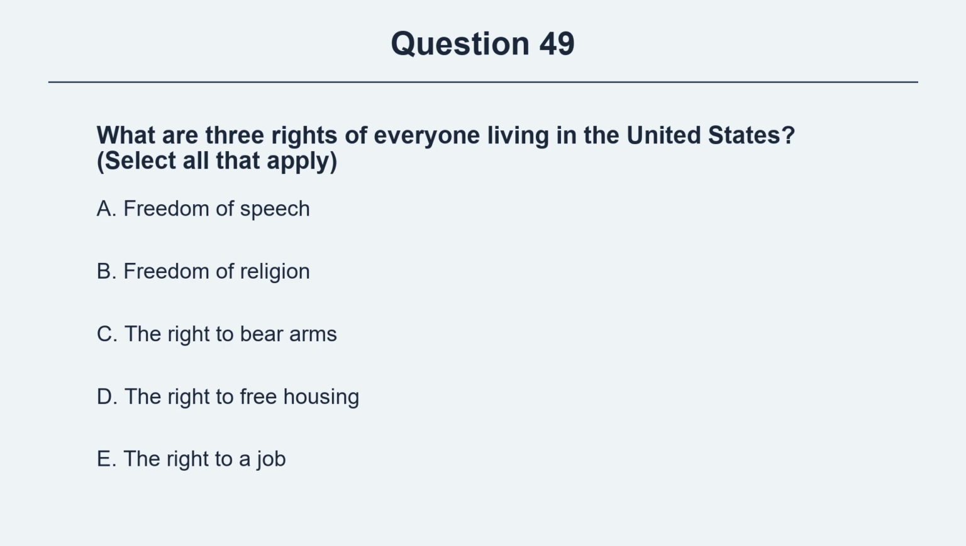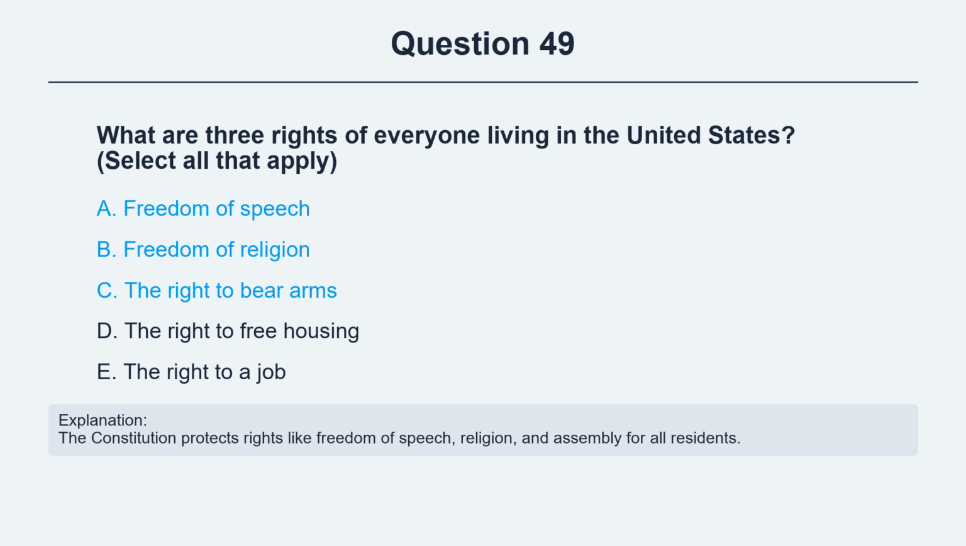Question 49. What are three rights of everyone living in the United States? Option A, freedom of speech. Option B, freedom of religion. Option C, the right to bear arms. Option D, the right to free housing. Option E, the right to a job. The correct answers are options A and B and C. Freedom of speech, freedom of religion, the right to bear arms. Explanation. The Constitution protects rights like freedom of speech, religion, and assembly for all residents.